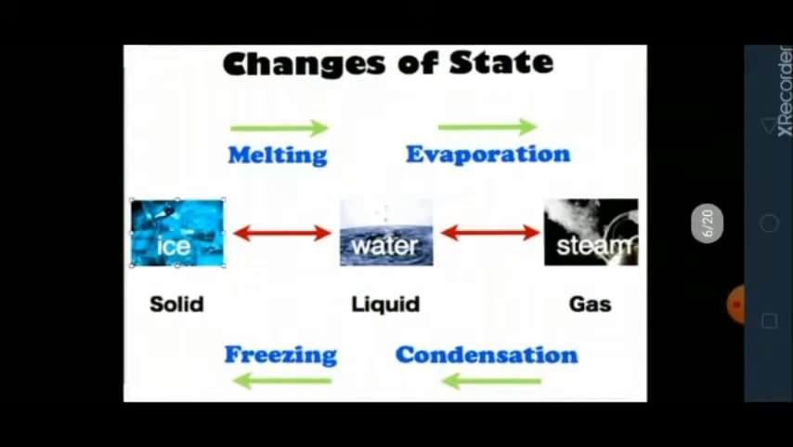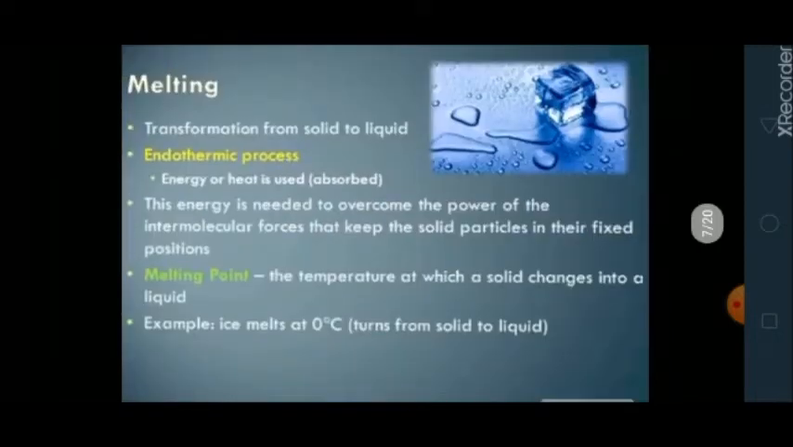Students, here you can see in the picture that a solid on heating turns into liquid in the process of melting, whereas liquid changes into gas on heating by evaporation. On the other hand, gas turns into liquid by condensation and liquid changes into solid by the process of freezing. There are basically 2 main physical changes that we are going to learn today. First of all, I will explain melting.